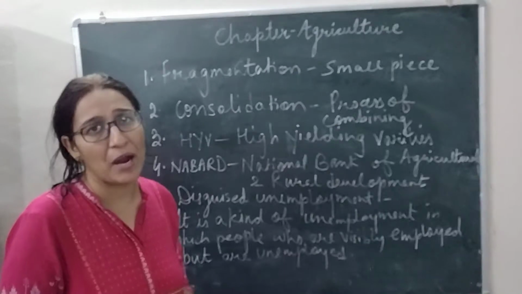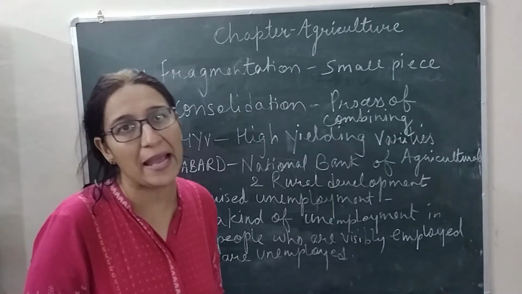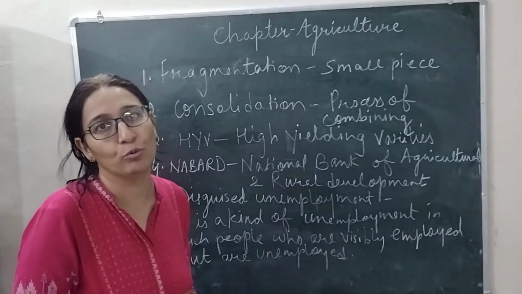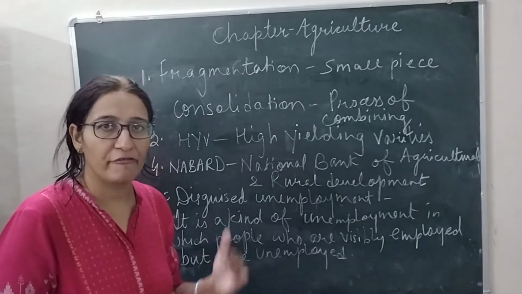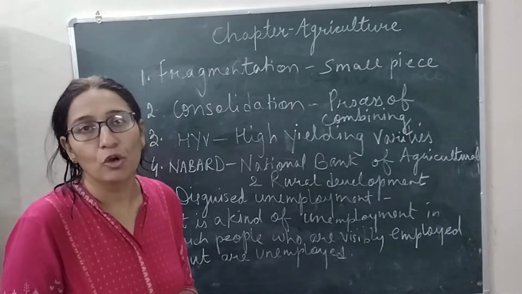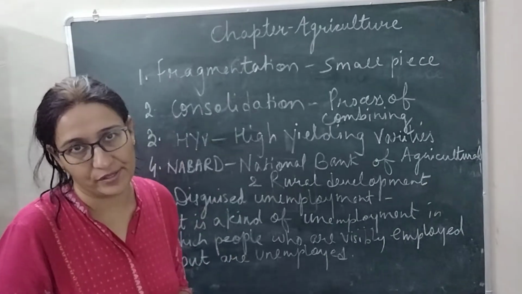Next is NABARD. The expanded form of NABARD is National Bank for Agriculture and Rural Development. These are special banks that have been established by the government to provide agricultural loans to farmers.